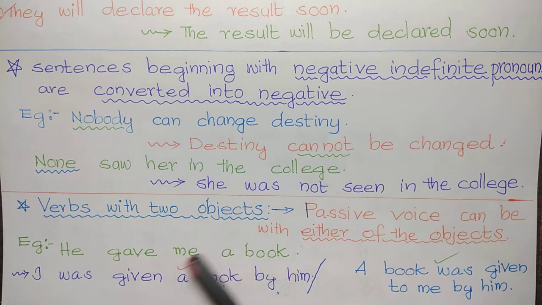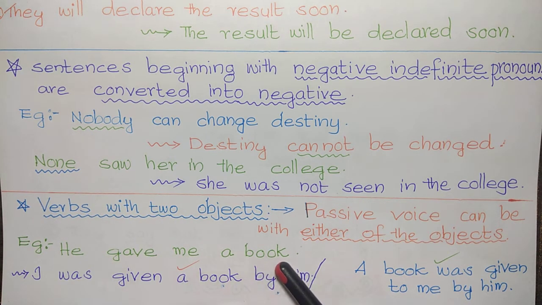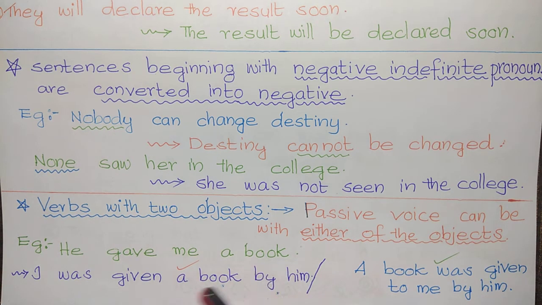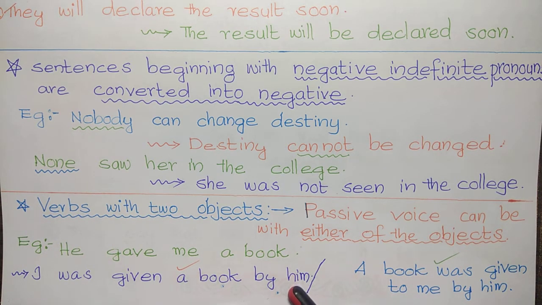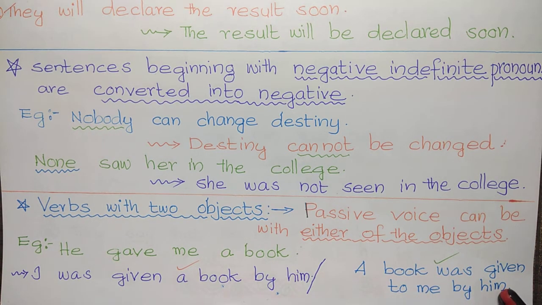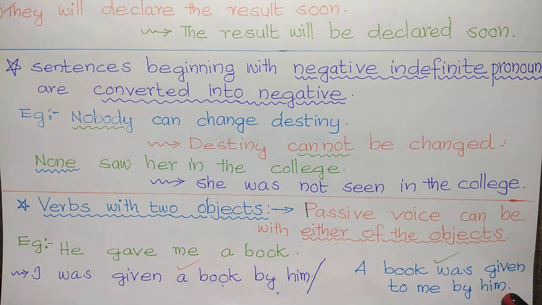Here there are two objects, "me" and "a book." We can use "me" or "a book" as the subject when we convert to passive voice. The first is taking "me" as the subject, so it becomes, I was given a book by him. If you take "a book," then it becomes, A book was given to me by him. Both are right.